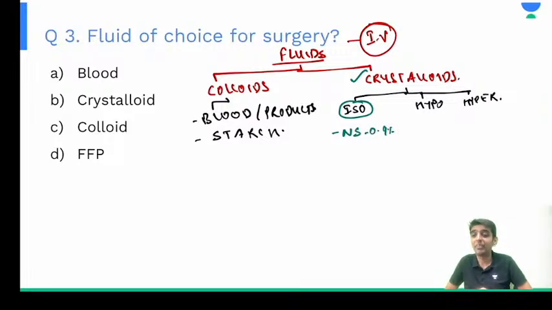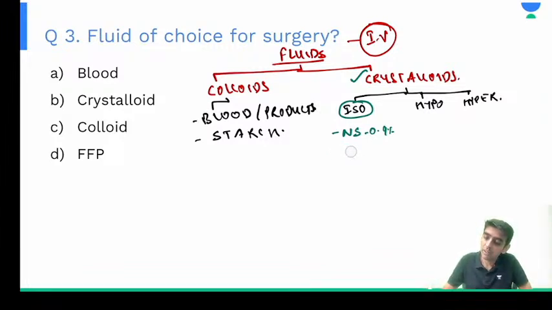Exactly correct, Nirmala. Yes, Saurav. Yes, Kavya, albumin, dextrans, very good. Those are all colloids, very good answer, right? So NS, RL, yes, 0.9%, Renu, very good. So 0.9% normal saline is your isotonic solution. The other example is RL, that is Ringer's lactate, right? So which one do we use?